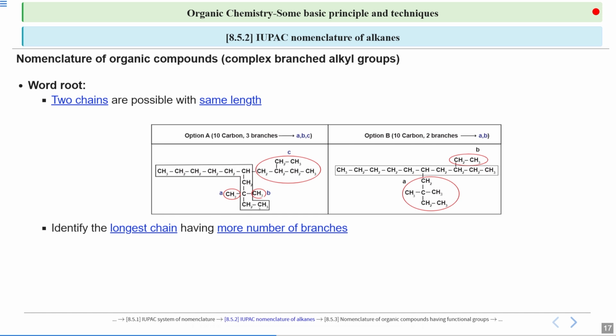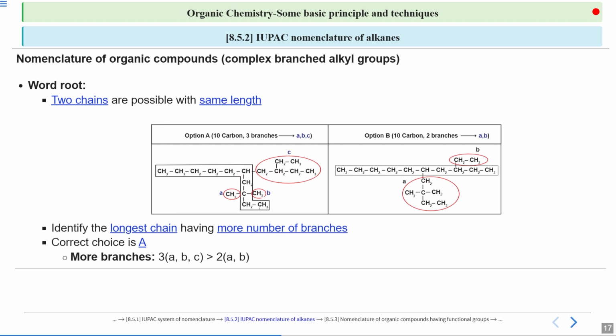But we have to decide one parent chain. That is decided on the basis of the number of branches. You have to decide which one contains the greater number of branches. Since both of them have the same length, but one has a greater number of branches, and that one is A. Therefore, you will say that your option A will be the parent chain.